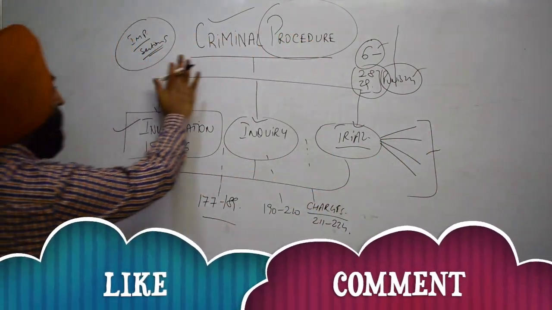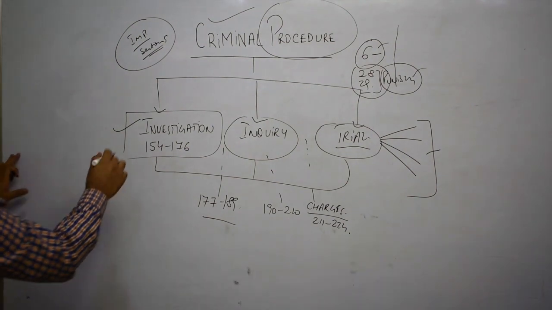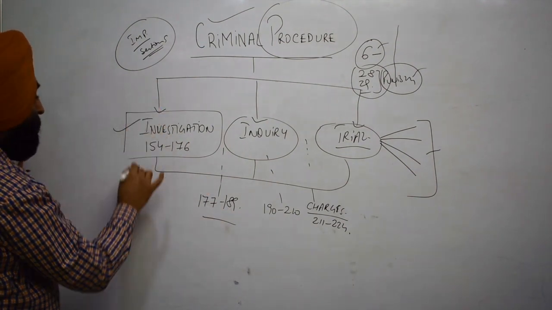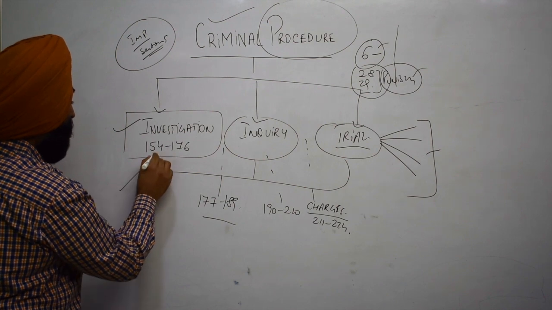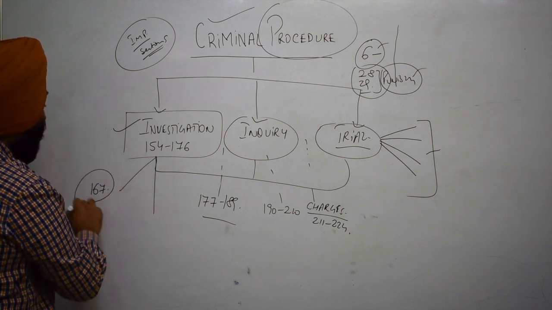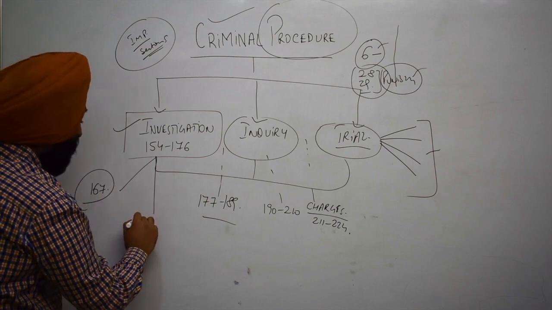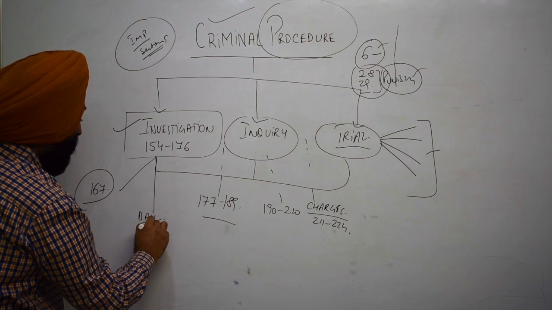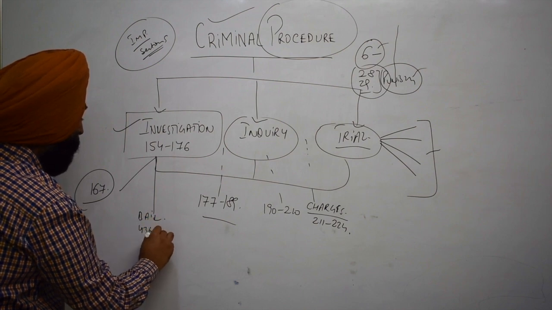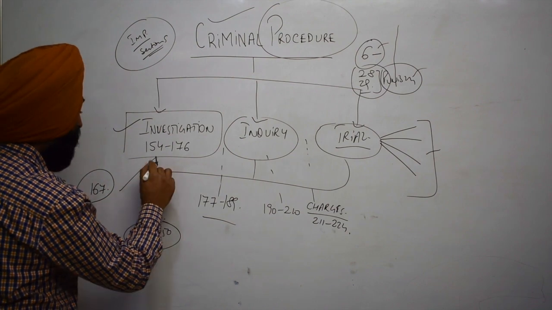Whenever we have to start reading the criminal procedure, there are some things which have to be dealt parallel. Like in case of investigation, if I talk about a single term, that is default bail, it is covered under 167. But there is a separate chapter for bail, 436 to 450, that has to be read.